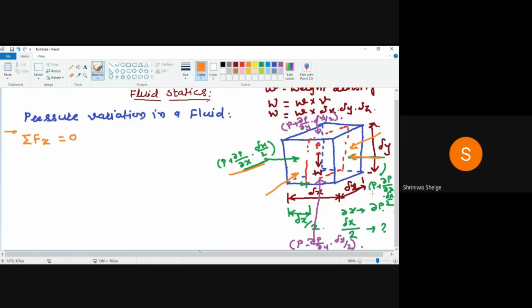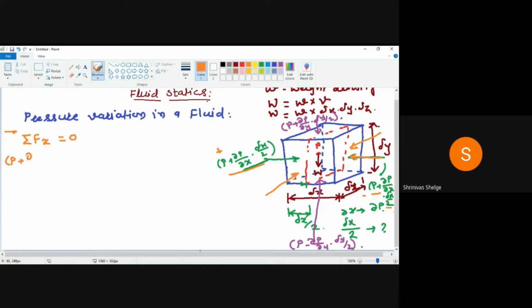So we have to take the summation of these forces which are acting along the x direction. As per the sign convention, this one is positive and this one is negative.